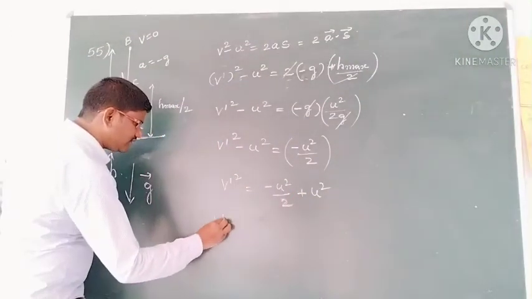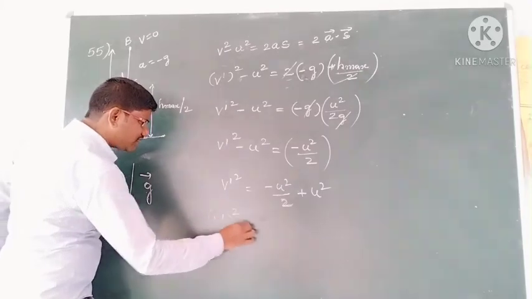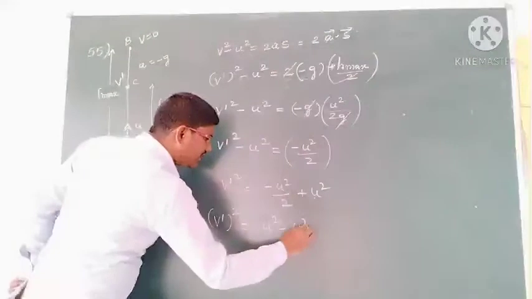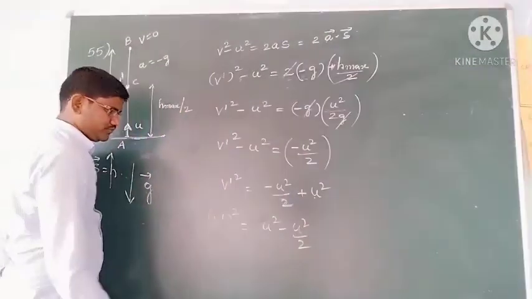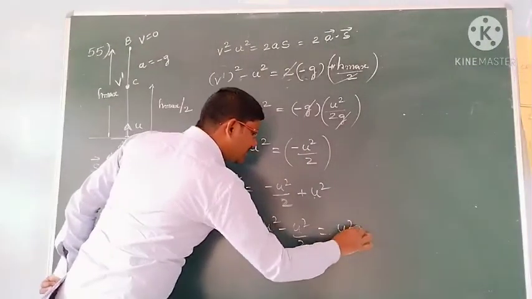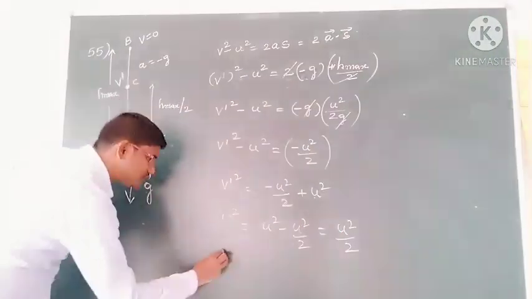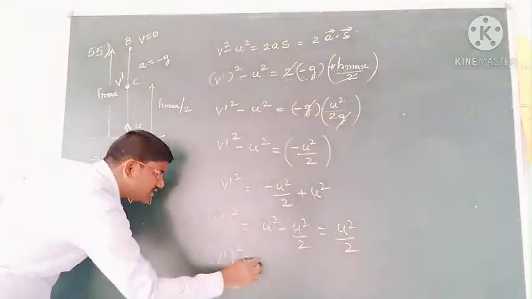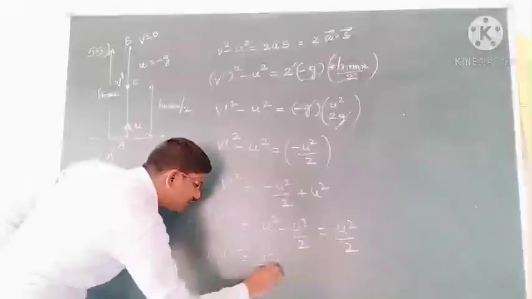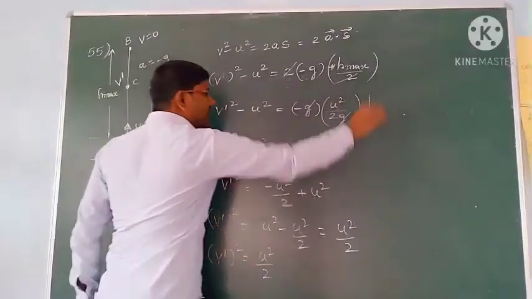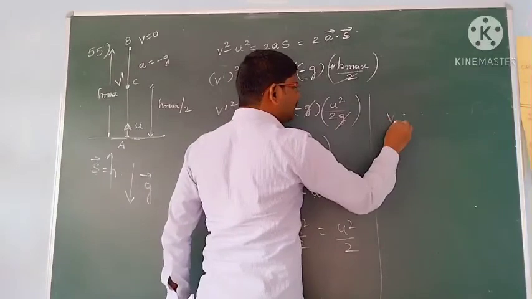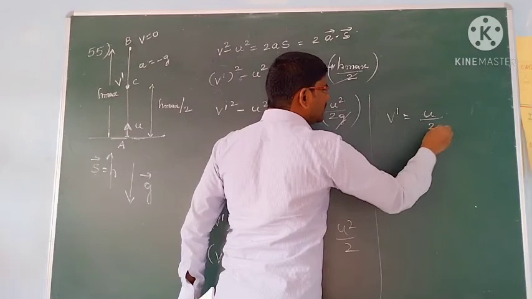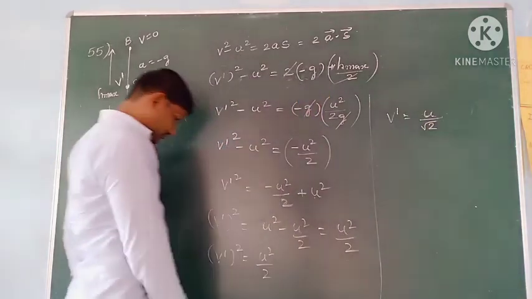So then v dash square is equal to u square and minus u square by 2. So then again you will get u square by 2. So v dash square is equal to u square by 2, you got it. So velocity at half of the maximum height, v dash, is equal to u by root 2. Okay students,